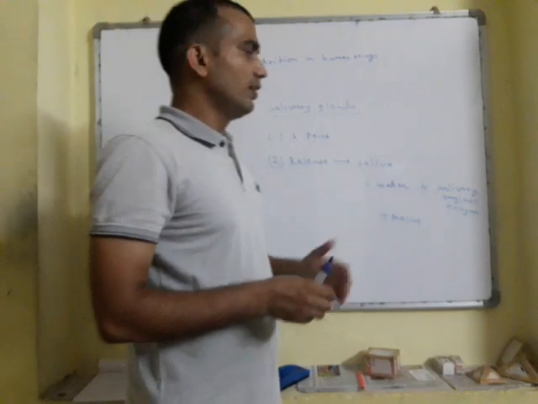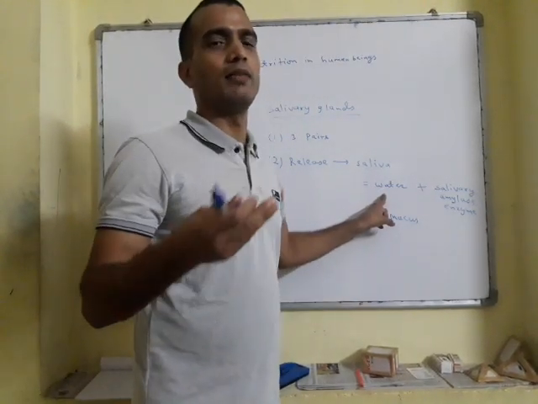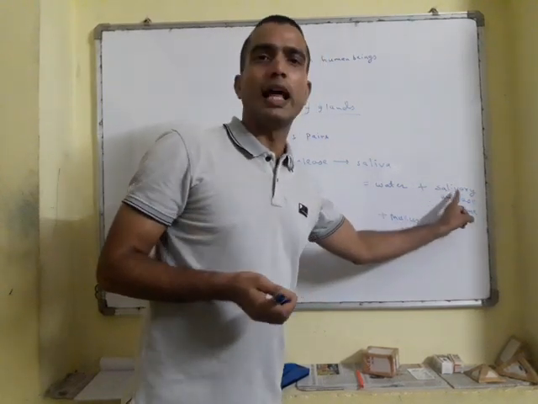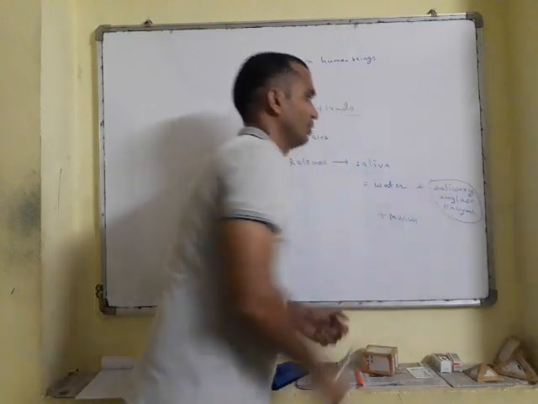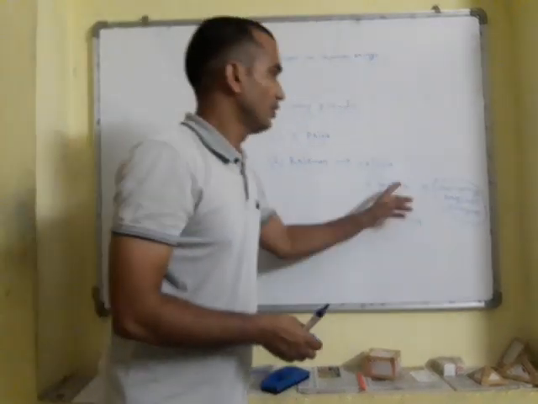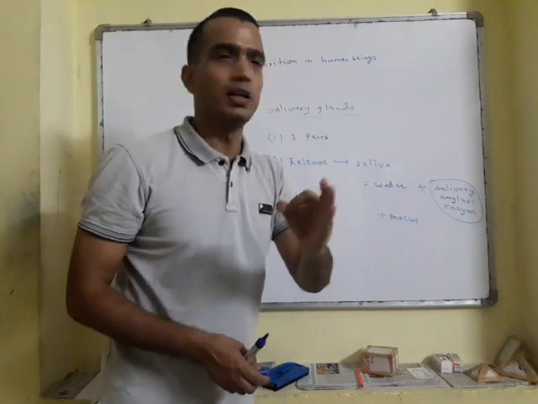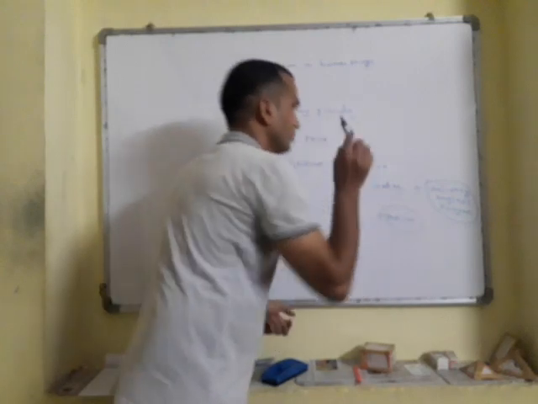So saliva consists mostly of water. Then it also contains the salivary amylase enzyme. This name is important for your board purpose. So mark my words: salivary amylase enzyme and mucus.